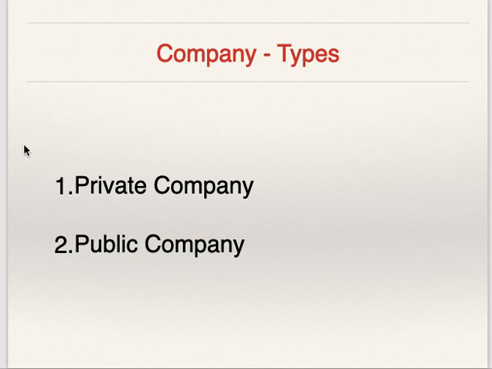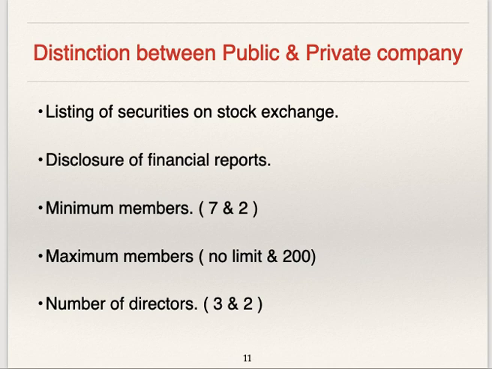Types of companies. Companies are of two types, private company and public company. We'll see the distinction between private company and public company. Public company is that company which is listed on stock exchange and उसके जो shares रहते हैं, securities रहते हैं, they are traded publicly.